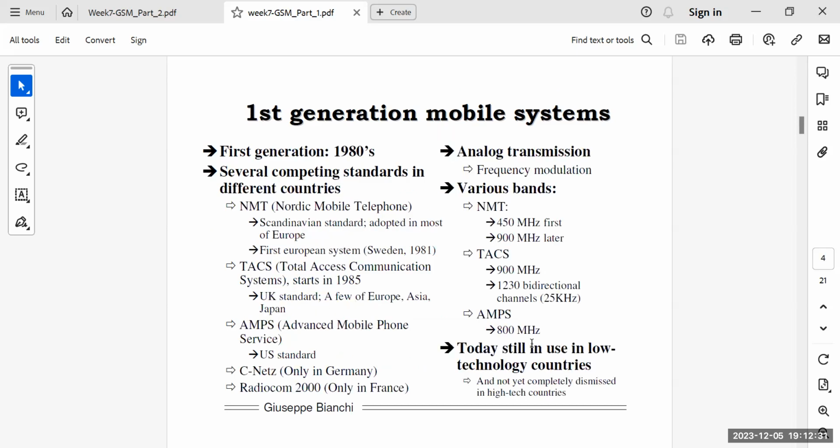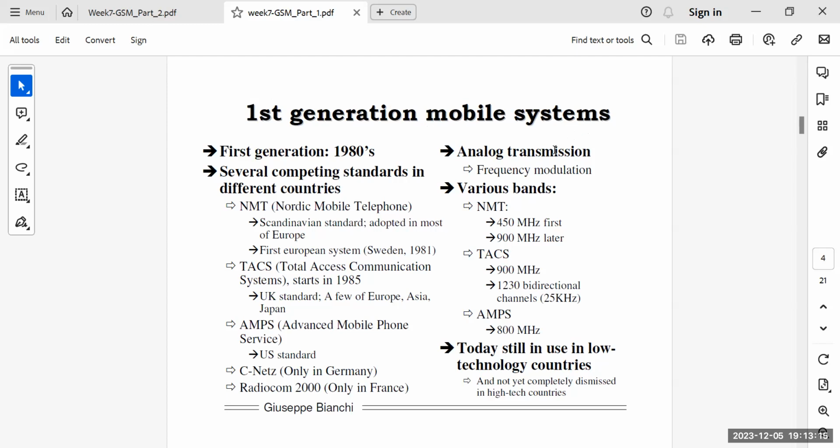Okay, the first generation mobile systems in the 1980s had several competing standards in different countries. As I said, Nordic Mobile Telephone was a Scandinavian standard. TACS, the Total Access Communication System, was the UK standard, and a few countries in Europe, Asia and Japan also adopted the TACS system. As I said earlier, AMPS was basically the US standard. So you can see that in the 1980s across Europe and the United States, different countries were trying different kinds of things, and these eventually all fell under the umbrella of the first generation of mobile systems.